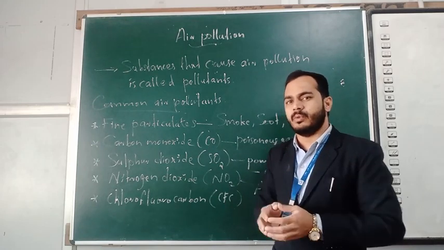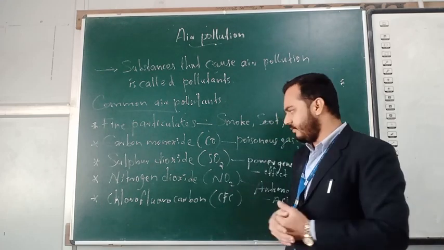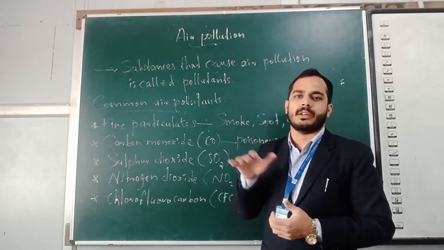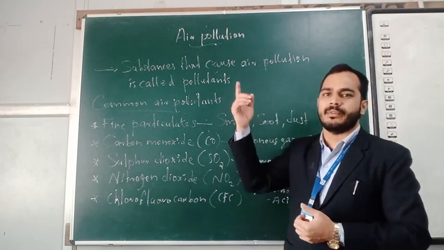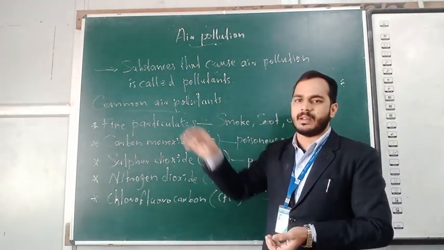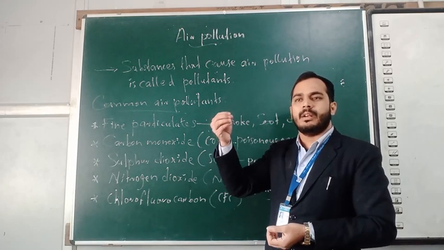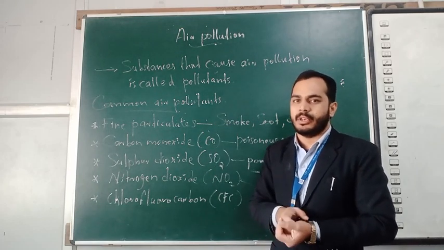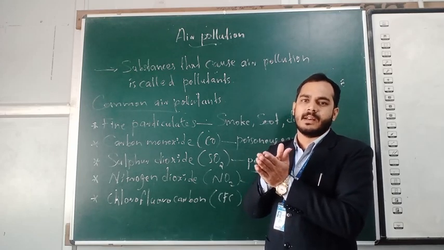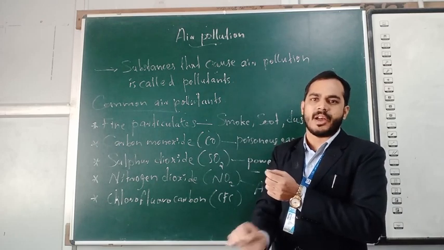What is the importance of the ozone layer in life? Mainly I will tell you about the CFC. The ozone is a protecting layer. CFC is a harmful pollutant, and ozone helps us by protecting us from the ultraviolet radiation emitted from the sun. If the concentration of CFC in the atmosphere increases, that leads to depletion. What is depletion? A decrease in the thickness of ozone. As a result, the harmful radiation reaches directly the Earth's surface.